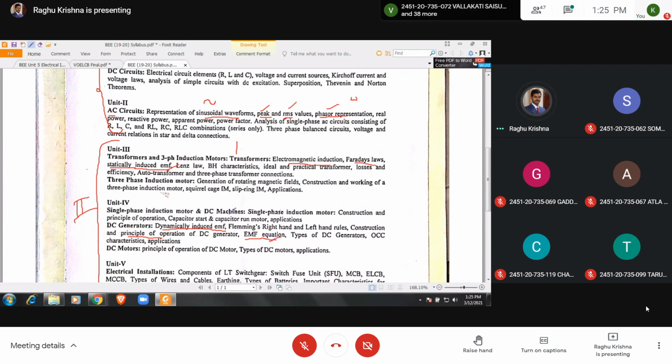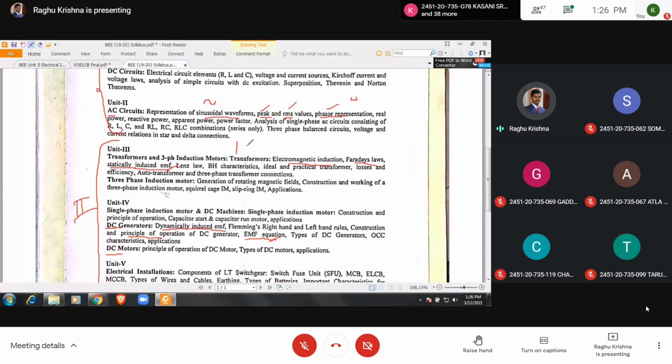The construction of a DC generator and motor is the same. Go through the notes and tell me the specific topics, and I will explain once again.